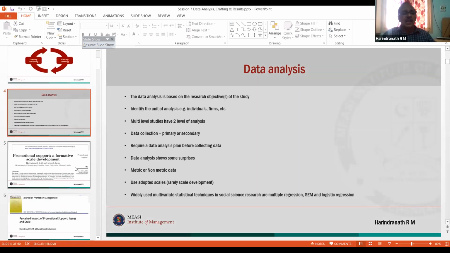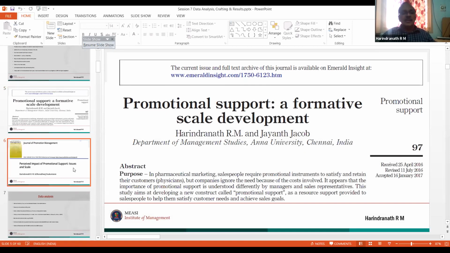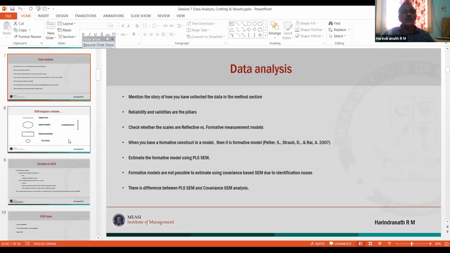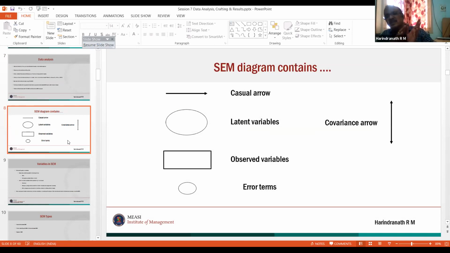I forgot where I left. Okay, so theory building is important. So now if you look, this is what the SEM diagram contains. You have an arrow, you have a latent variable, you have an observed variable, error terms. All these are measured. These all have some specification, right?